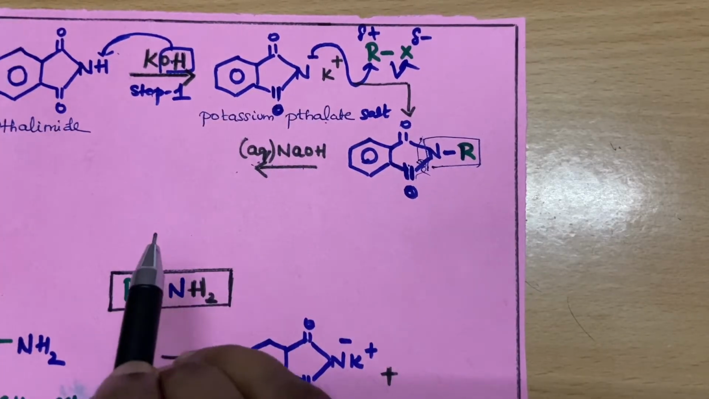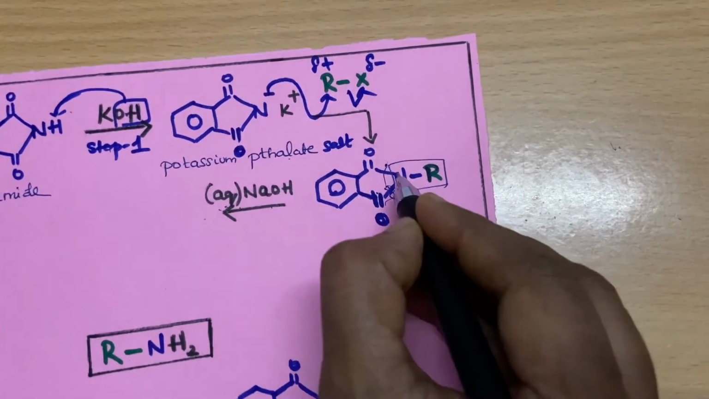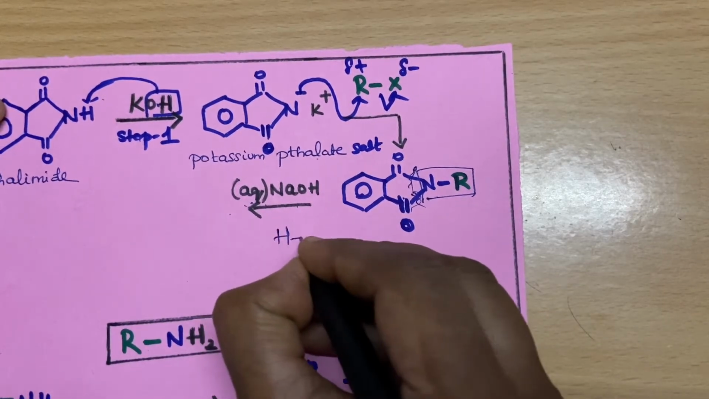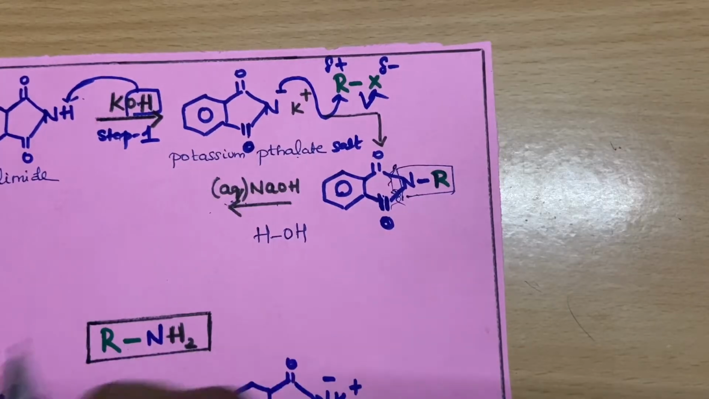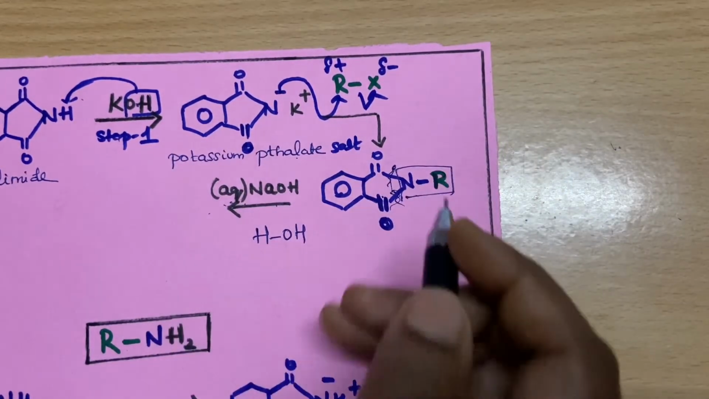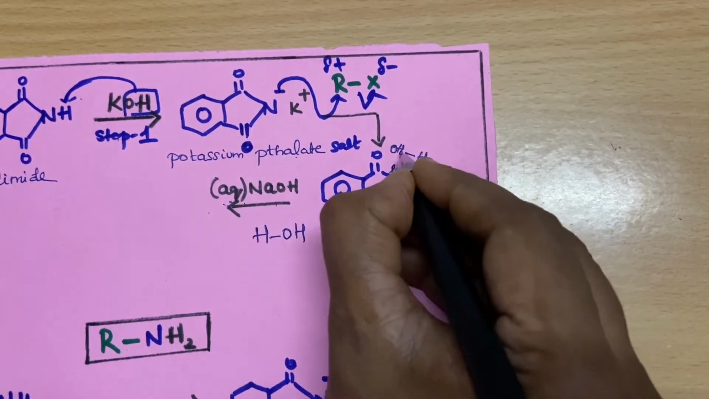So what does it do? See, hydrolysis is very simple, students. I'll tell you. We are going to break this bond. What is water? This is addition of water only in presence of base. So what is going to happen? We are going to add water across this bond. So OH here and H here, H2O.